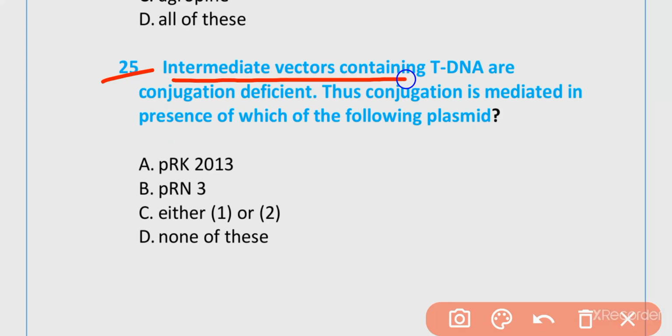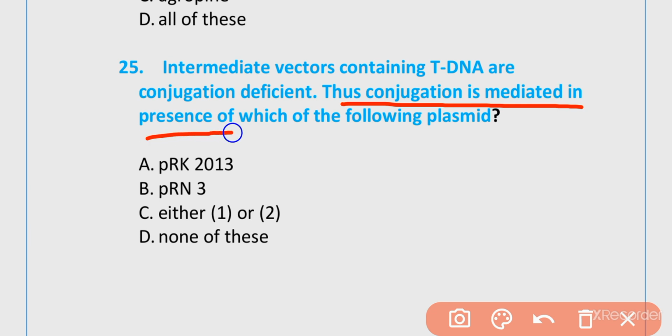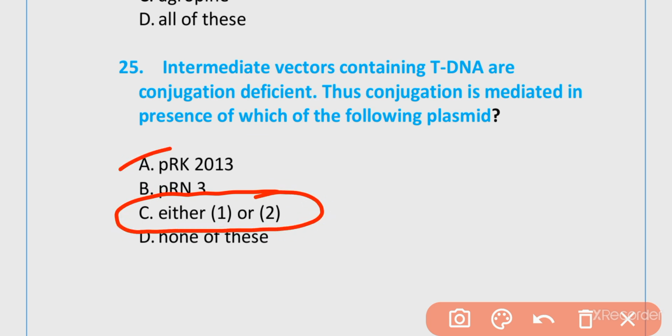Intermediate vectors containing tDNA are conjugation deficient. Thus, conjugation is mediated in the presence of which of the following plasmids? pRK2013, pRN3, either one or two, none of these. The correct option is option C, either one or two.